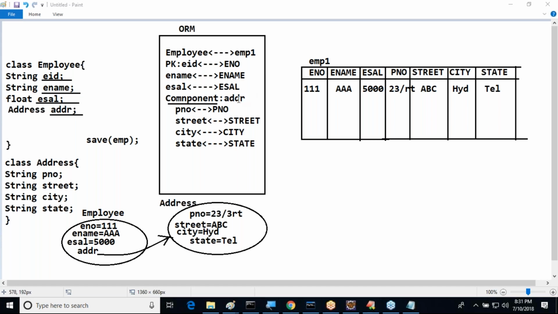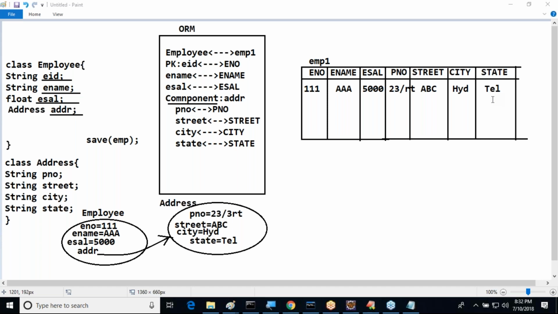When we come to the ADDR variable, that is a component variable. What is the meaning of this component variable? It is representing multiple columns in our database table, in the same table. Which columns it is representing is available under the next mapping. What are the columns? PNO to PNO, street to street, city to city, and state to state. Values are available, and directly the corresponding data will be distributed over the respective columns clearly. So by providing component mapping like this, Hibernate is able to read that mapping details.